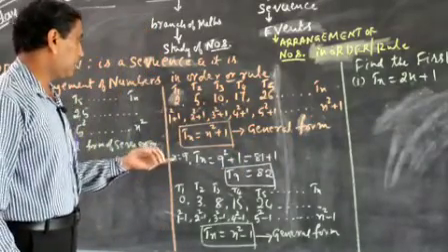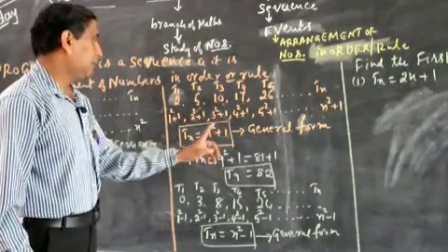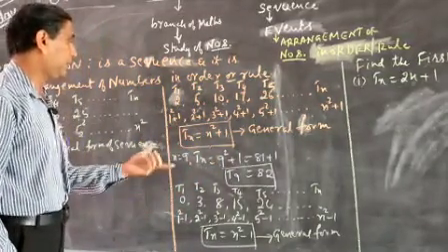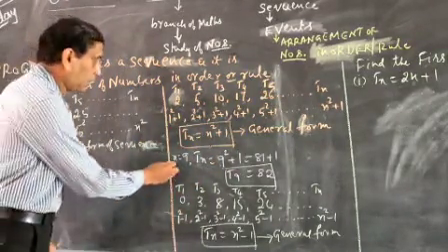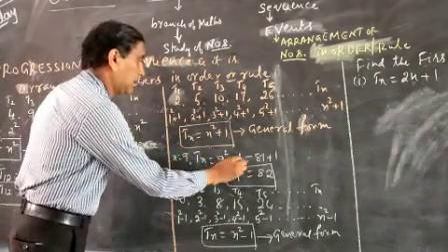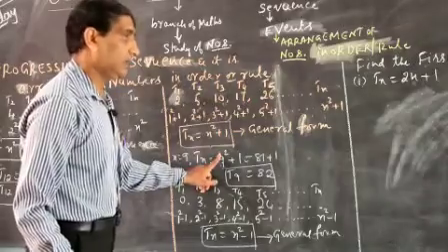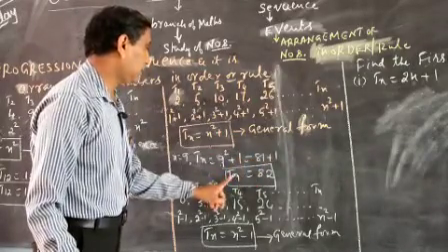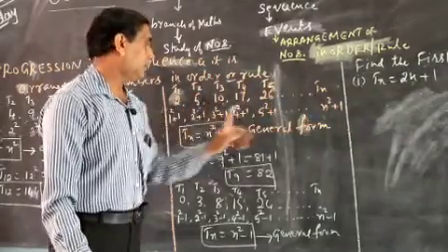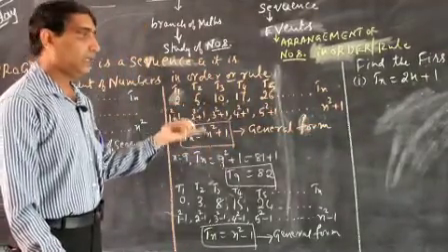Again, we will find out what the use of the general form of the sequence is. From the general form you can find any required term of the sequence. For example, if you want to find the ninth term, put n equal to 9. Then Tn is equal to 9 squared plus 1. 9 squared means 81, and 81 plus 1 is equal to 82. The ninth term is 82. No need to write all the terms. From the general form, you can find any required term.